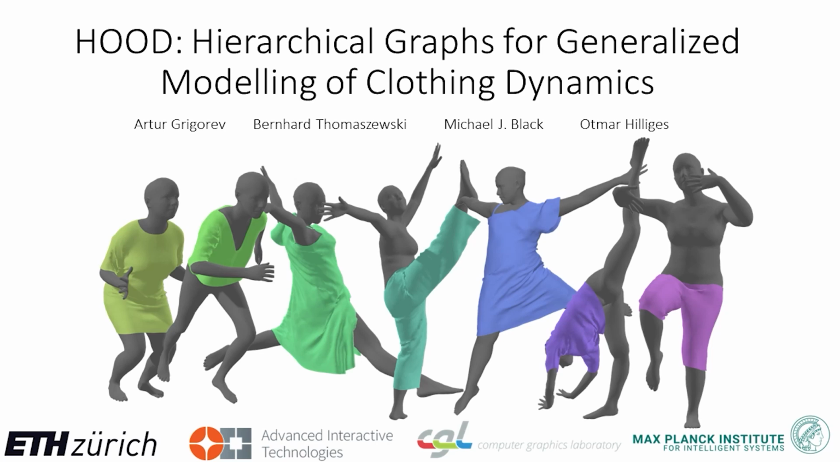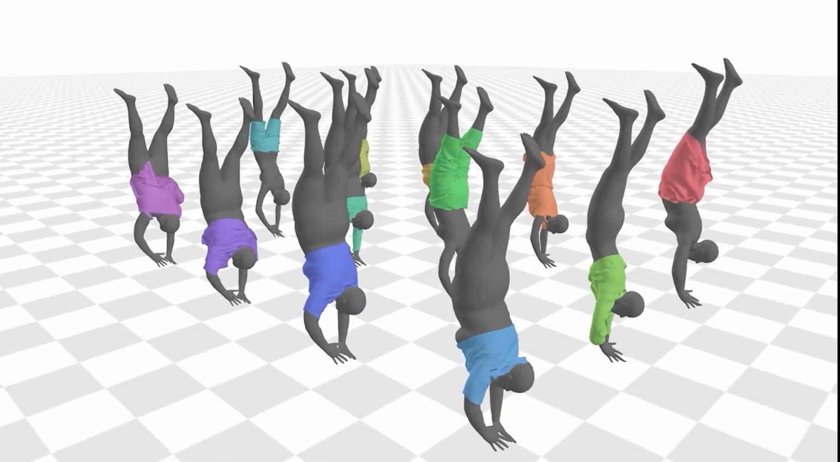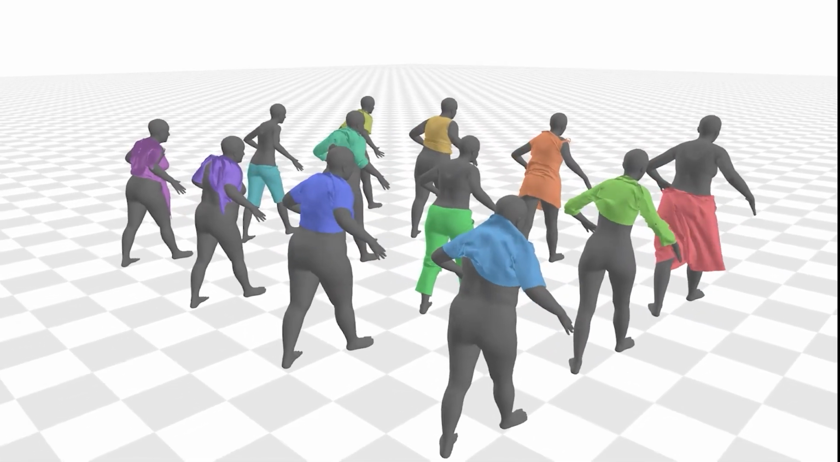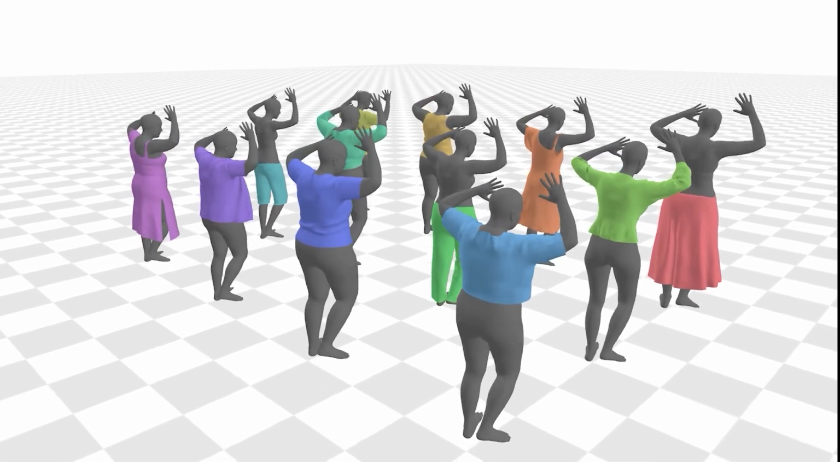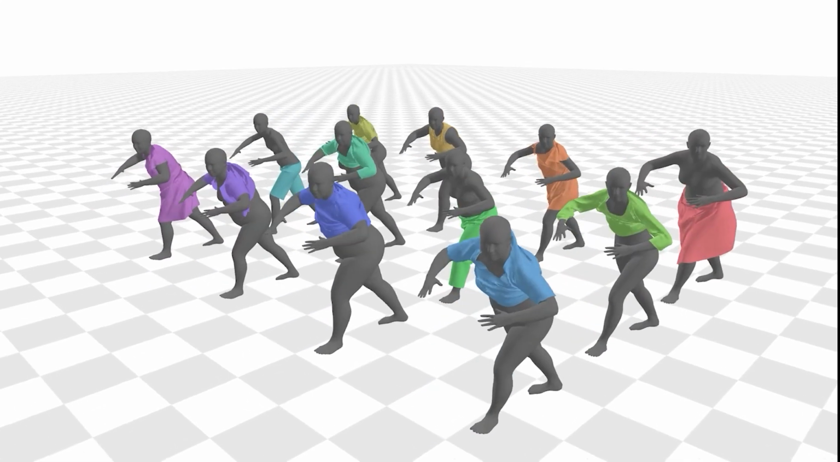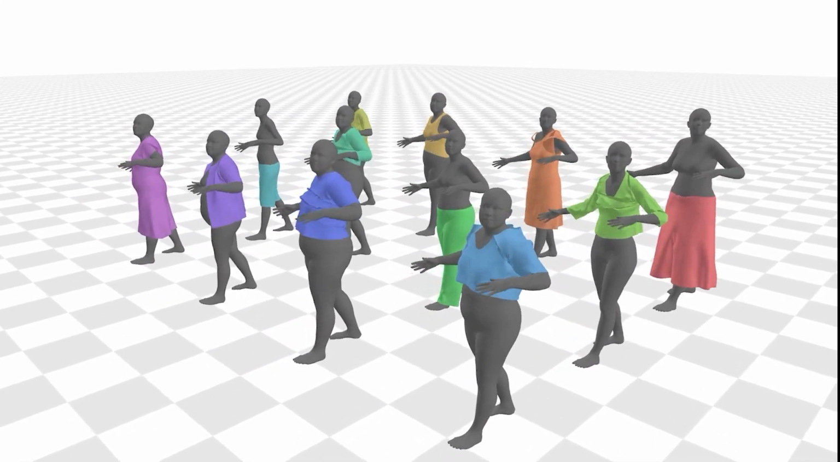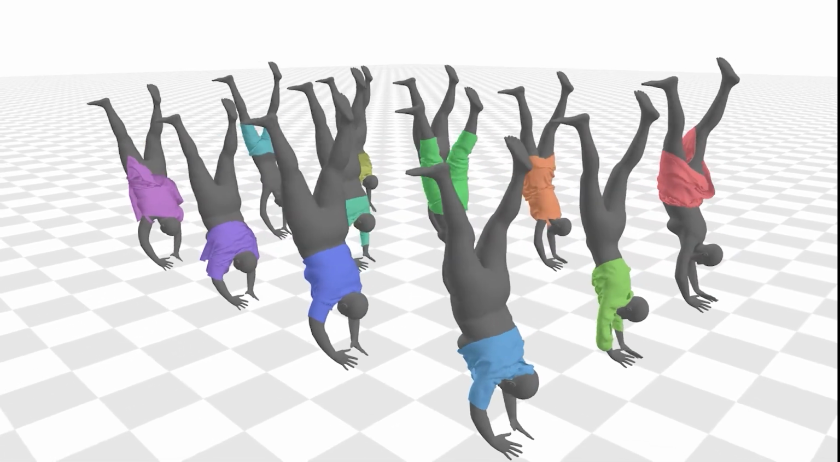In this paper, we propose a novel method that uses hierarchical graph neural networks to model garment dynamics in a generalizable way. Our method is able to generate dynamic motions for a wide variety of garment types, including free-flowing ones like skirts and dresses. In particular, our approach results in a single trained network that is able to generalize to novel garments not seen during training.